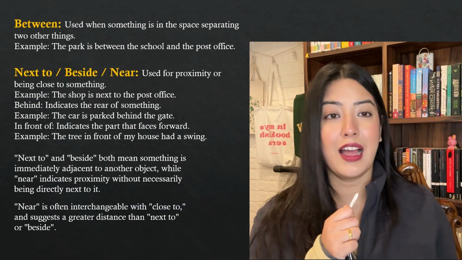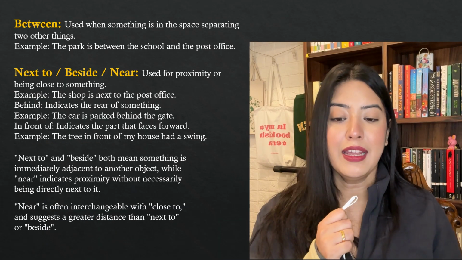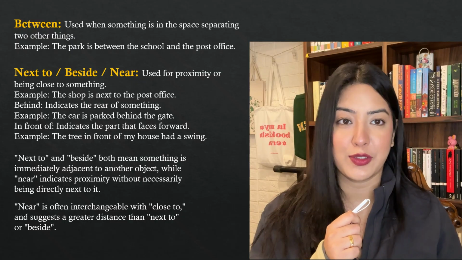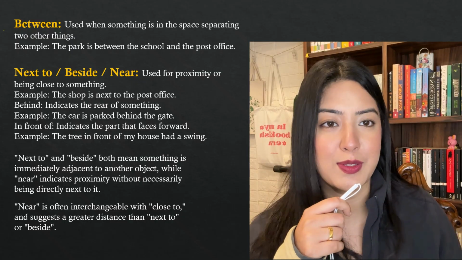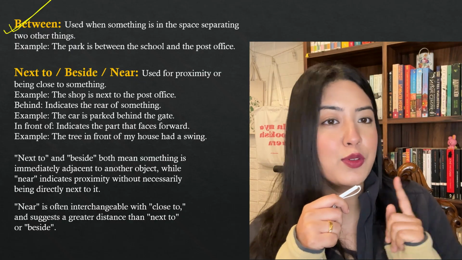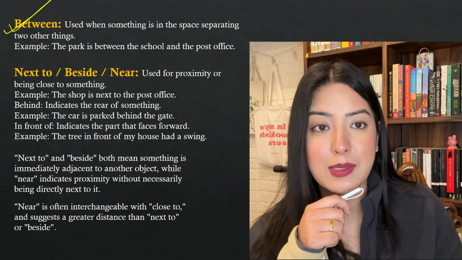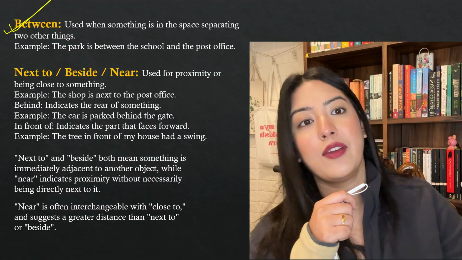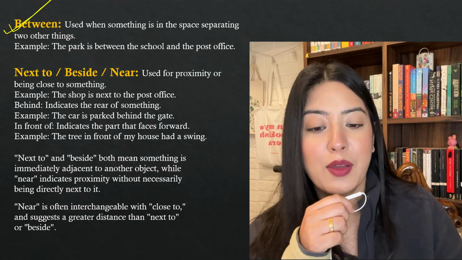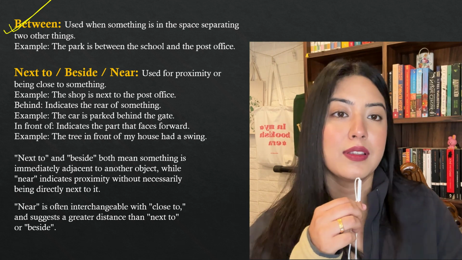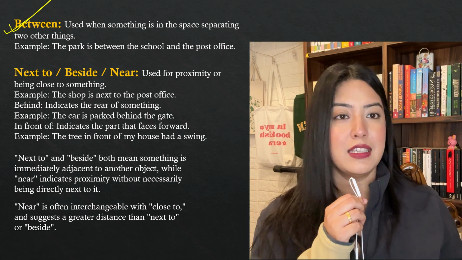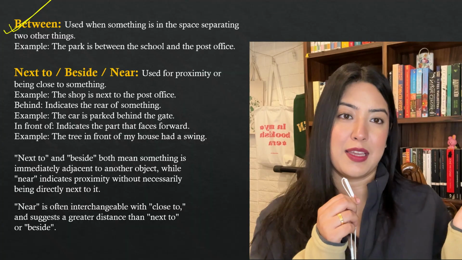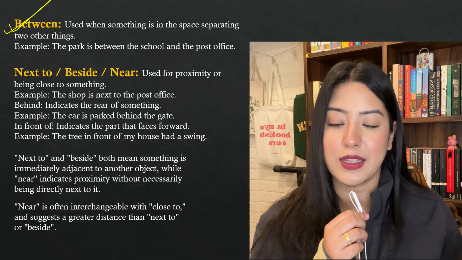So the last set of words is between, next to, beside, near, behind, and in front of. Okay, we're going to look at near, close to, all of this. Very easy. I'm not going to spend too much time explaining these because it's something that is very common and we use it every day. So between is used when something is in the space separating two other things. Between me and this, you have to be in between two other things. Okay, very easy, there's nothing to explain here.